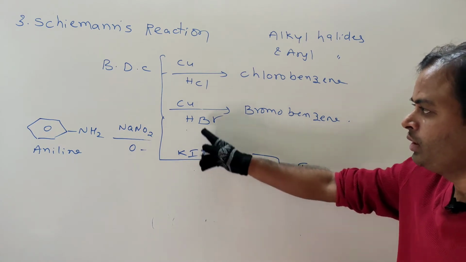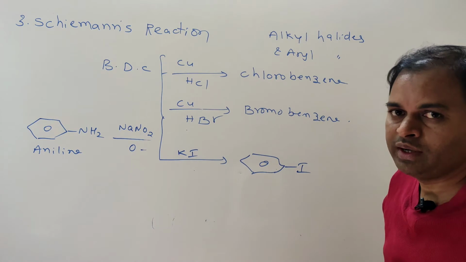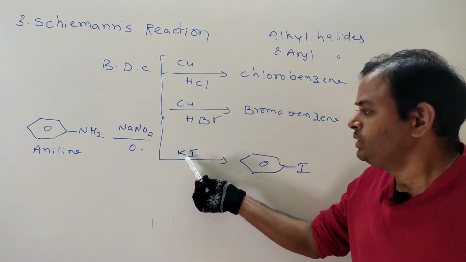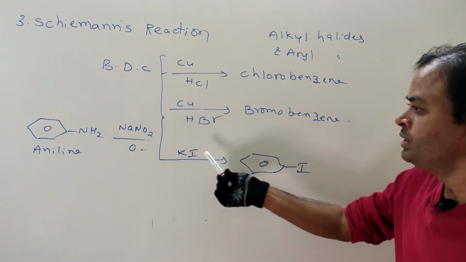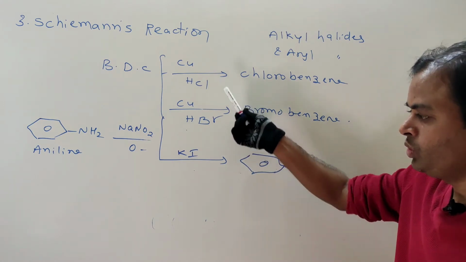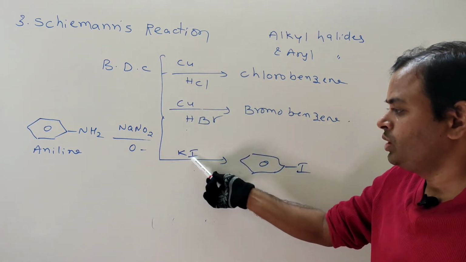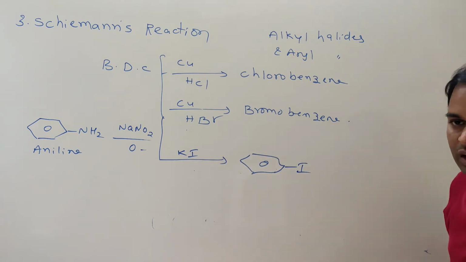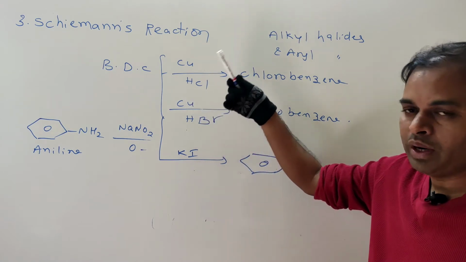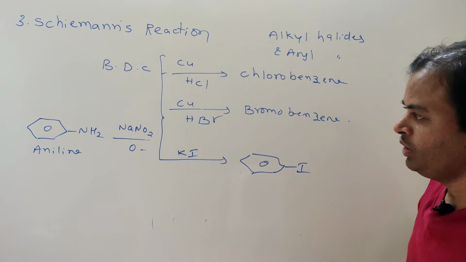Copper metal as in Gattermann's reaction or cuprous chlorides as in Sandmeyer reaction are not required, because the substitution of iodine is easy compared to those. That's why KI is enough. So benzene diazonium chloride with KI directly gives iodobenzene. No need of any metal, copper or cuprous chloride. So this is the preparation method for iodobenzene.